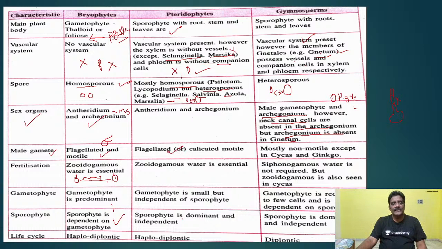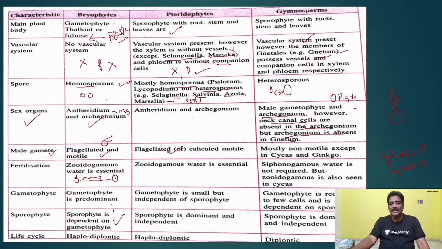Here also, as in pteridophytes, water is essential. And here also the gametes are mostly non-motile, except in cycas and ginkgo. In cycas, motile gametes are there. That is very important. And in ginkgo also, motile gametes are there. Multiciliate, motile gametes are present. Otherwise, the gametes are non-motile; the pollen grain is not motile.